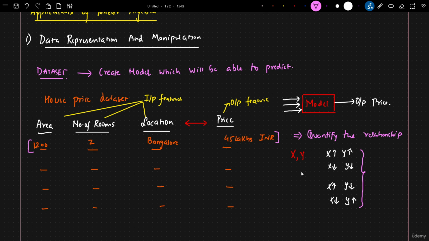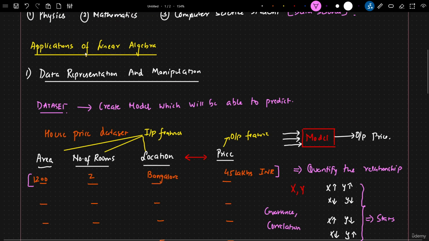Now, when we say that it will be able to quantify, that basically means we will be thinking about concepts such as covariance and correlation. These concepts will also be covered as we go ahead, because they are important, and they will be specifically covered in statistics. But initially we'll get an idea with respect to linear algebra.